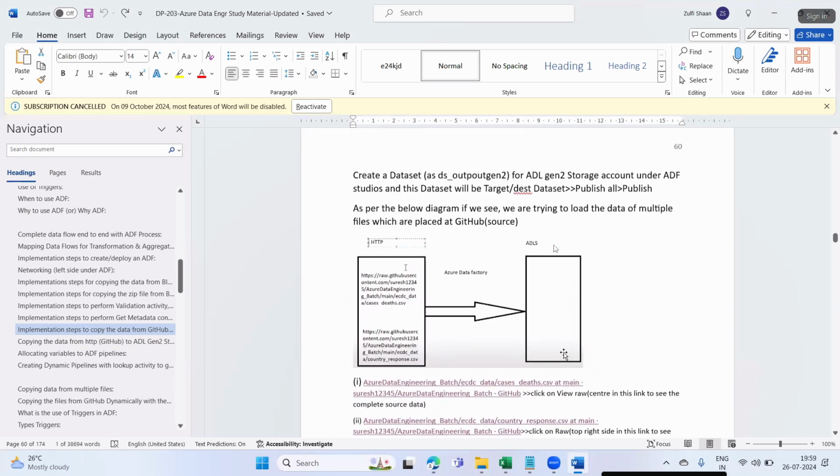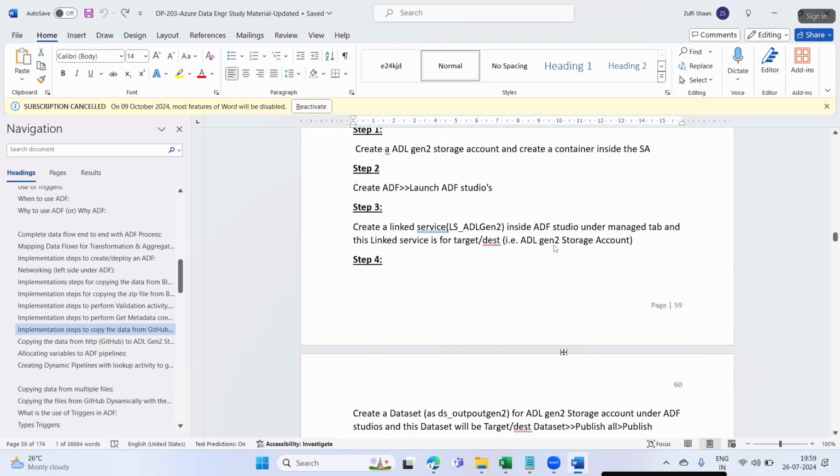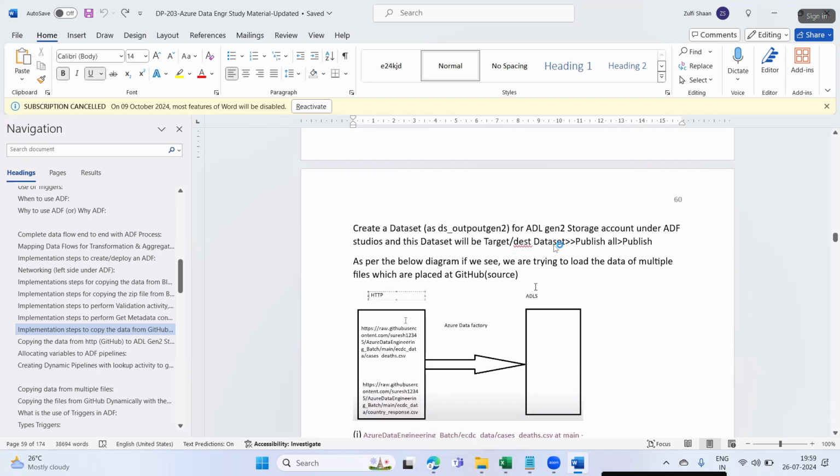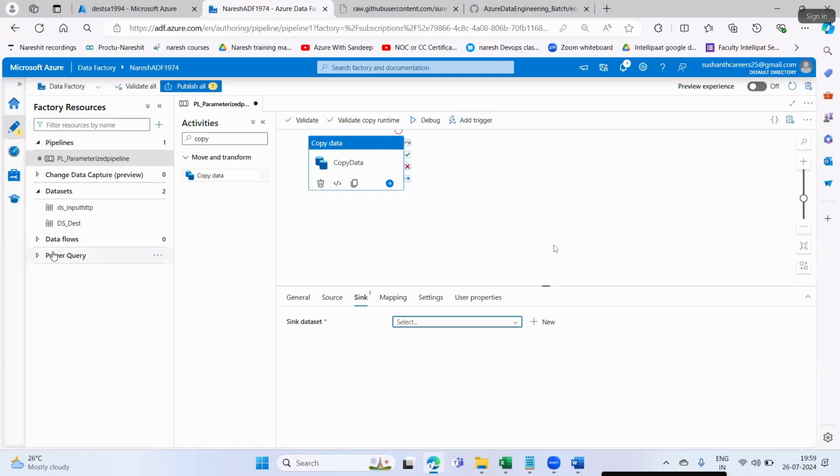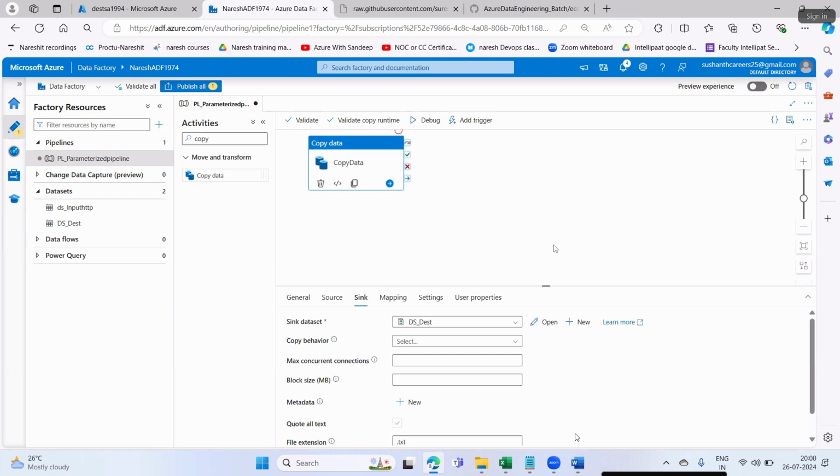Did I mention the name here? The linked services we have created here. See, the dataset we were supposed to create with this name. No problem, I have created it with this name. So this dataset I'll give.